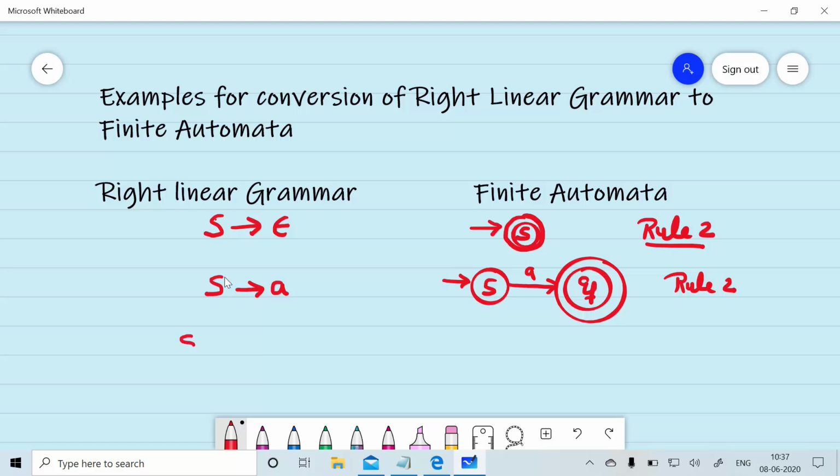Given the production rule S gives aS or null, S gives aS will be converted into a finite automaton by using a self loop. Because S gives null, the initial state is also the final state. So in this particular example, rules 1 and 2 are both applied.